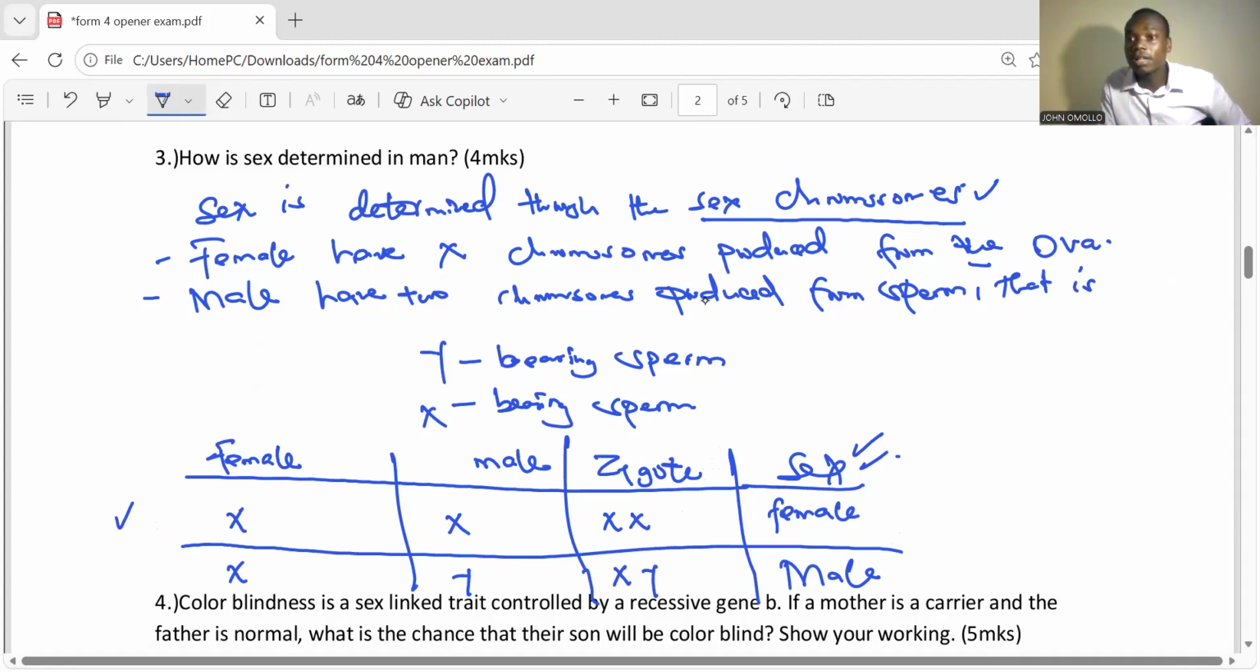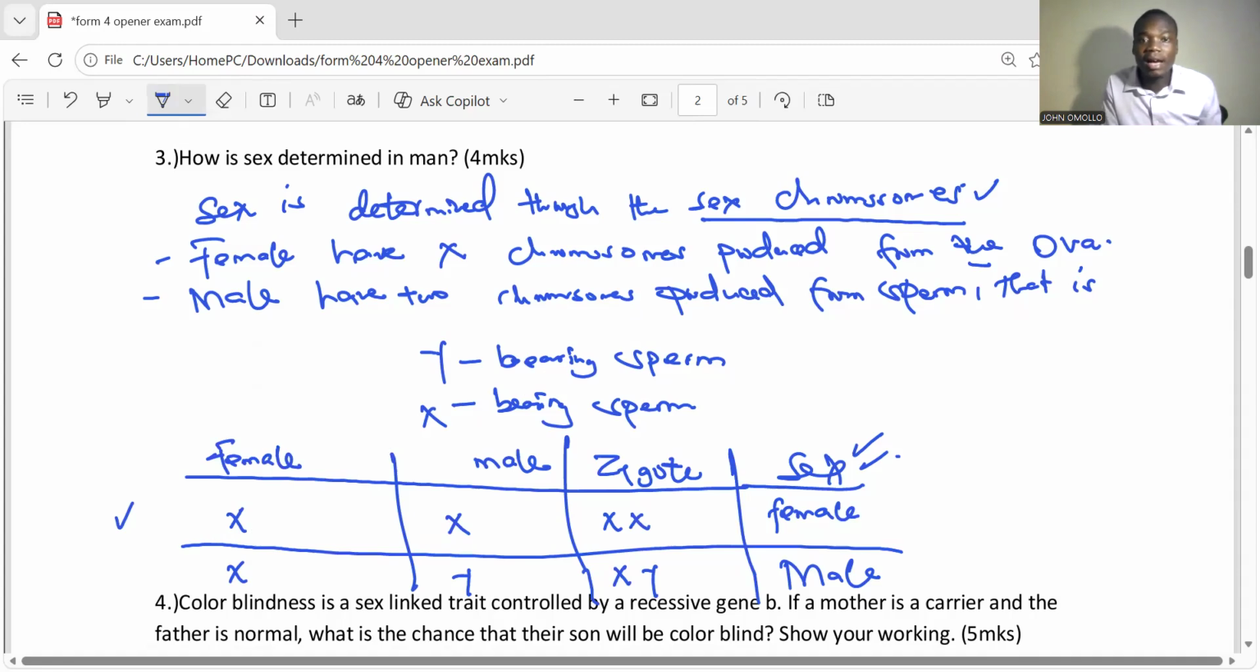X chromosomes. And these X chromosomes, where are they found? Within the nucleus, and within the DNA is where we find the chromosomes. So these chromosomes are found within the genes. Genes bear the chromosomes. Now the X and Y chromosomes: female has XX, male has XY.